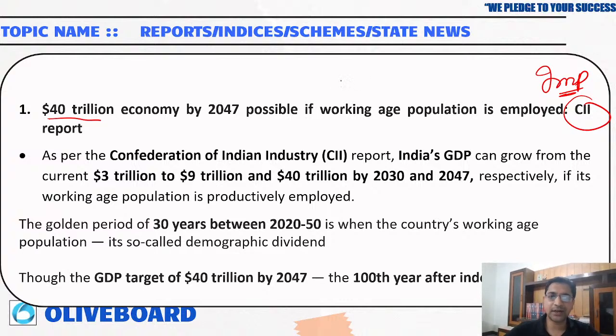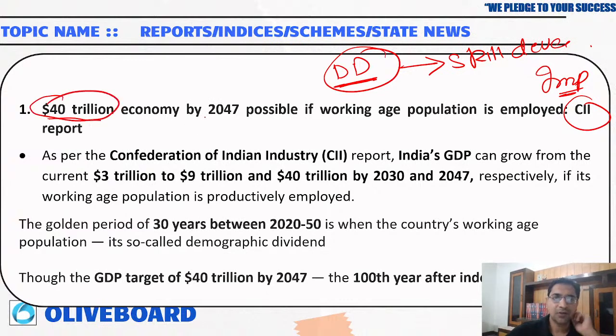As you all know, we are going to have a demographic dividend in the near future. If we want to properly utilize these people, we have to do proper skill development. Since 1947 our country got freedom, and in 2047, after 100 years, we can have a $40 trillion economy.